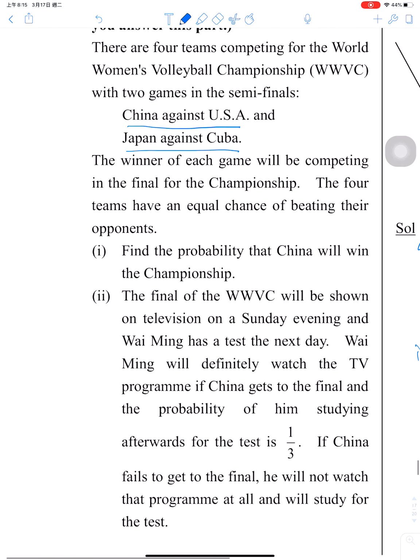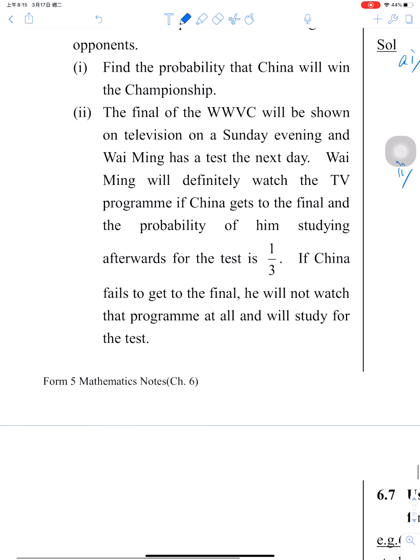Okay, here let's have a look. B1. China will win the championship.